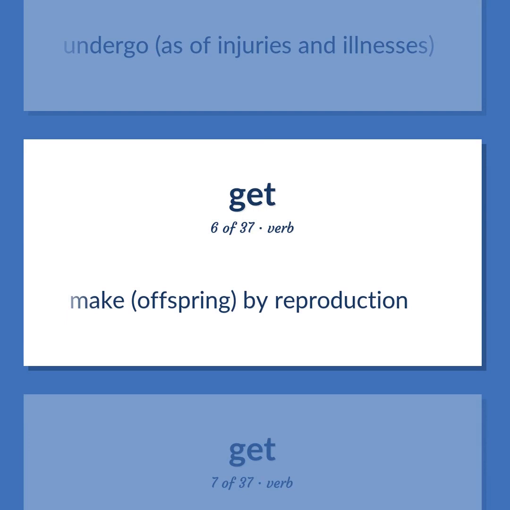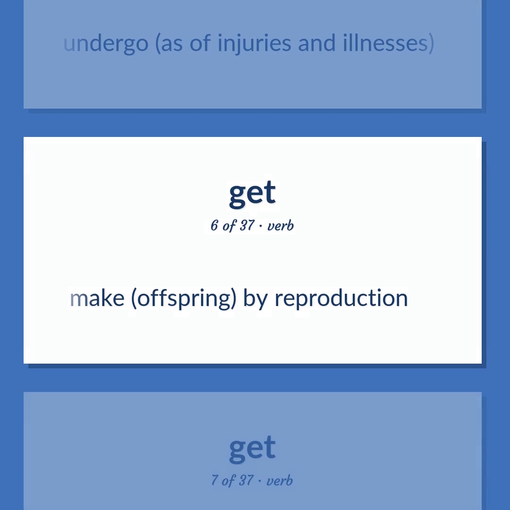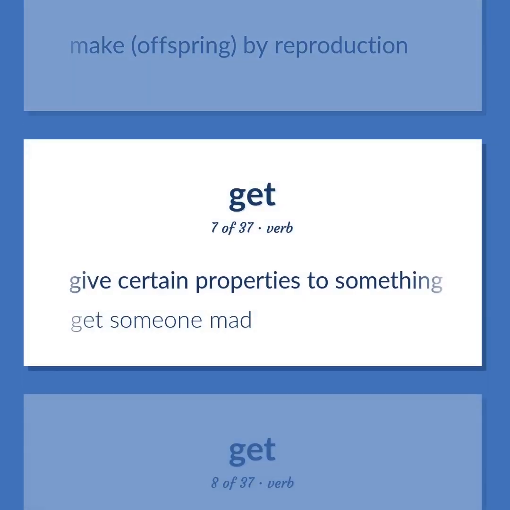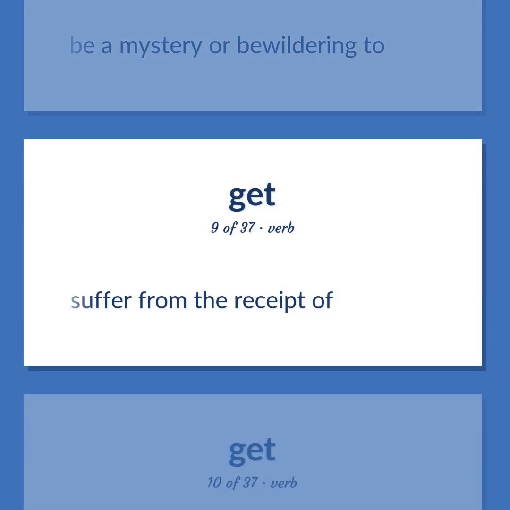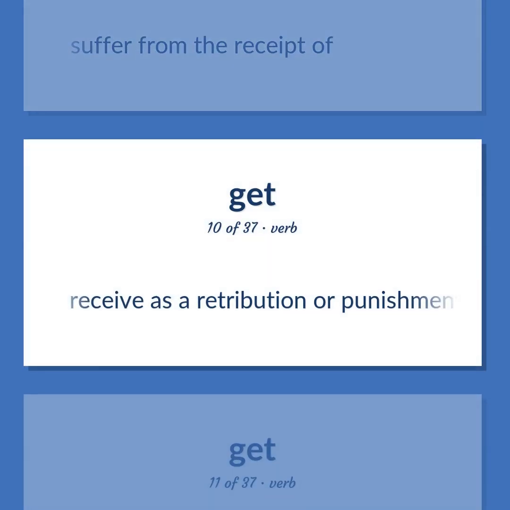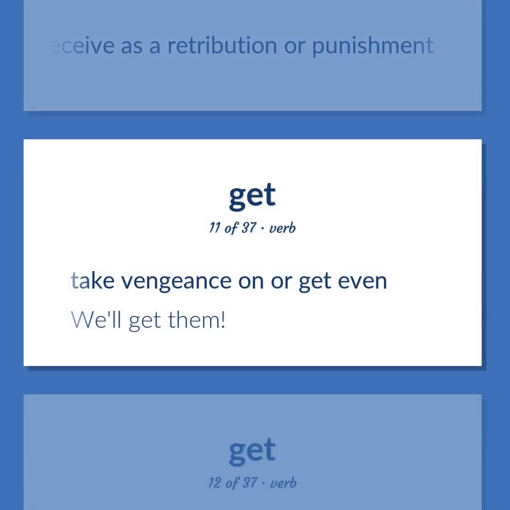Make, offspring, by reproduction. Give certain properties to something. Get someone mad. Be a mystery or bewildering to. Suffer from the receipt of. Receive as a retribution or punishment. Take vengeance on or get even. We'll get them.